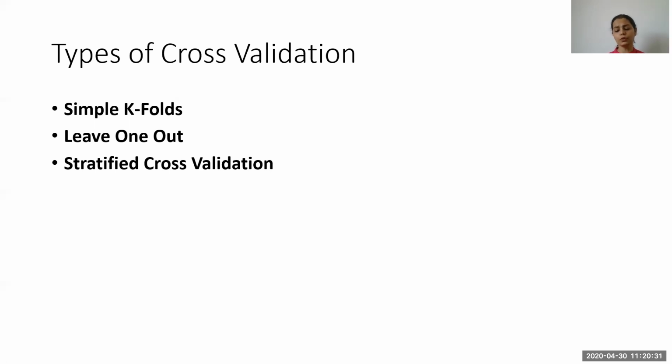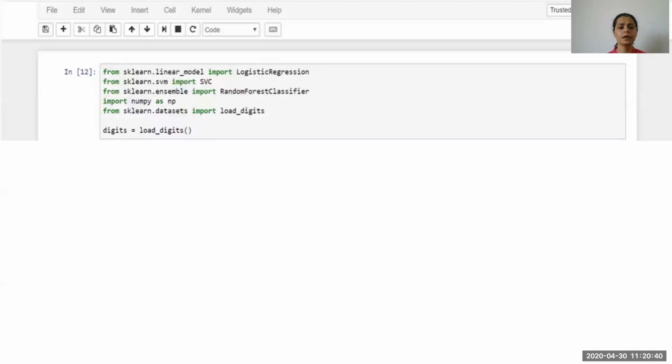Now let us try to implement cross-validation in Python. You can do it all in Jupyter Notebook, with a simple model that we are going to build. First of all, there are these three classifiers: the logistic regression, the support vector machine, and the random forest classifier, which I have imported. Then I will download and finally call this data set,